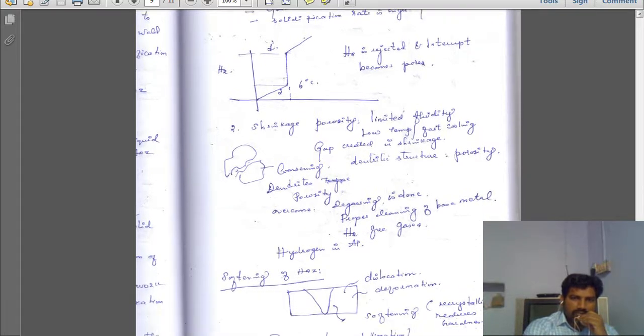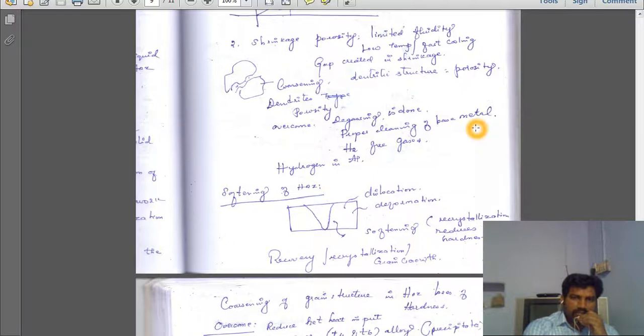Next is shrinkage porosity. Shrinkage porosity means we have two different kinds of porosity. One is due to the absorption of gases. The next one is due to the limited fluidity of the liquid metal. Limited fluidity means that during the transformation from liquid state to solid state, there is a coarsening effect of the grain structure. So the grains will be formed as dendrites. In between the dendrites there will be liquid metal present. When it solidifies, this liquid metal will create some porosity inside the microstructure.